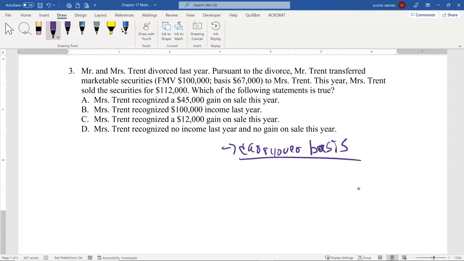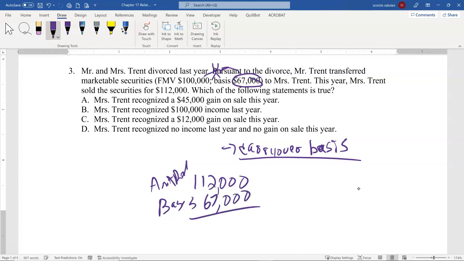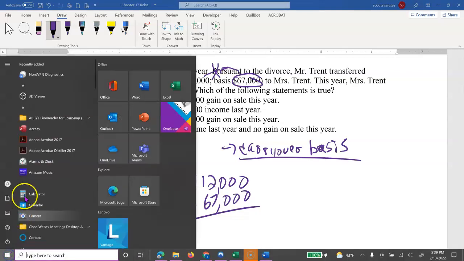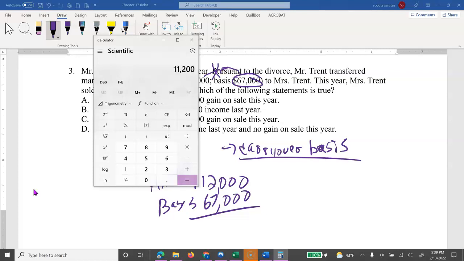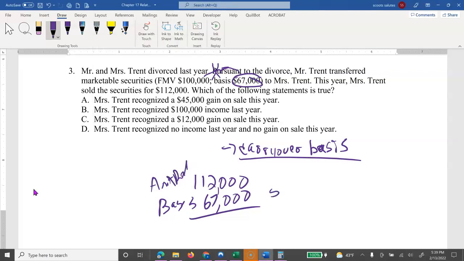Why is that important? So when it went to Mrs. Trent, it stayed at $67,000 as her basis. She didn't get to go up to $100,000. So that means when she sells it here, she has $112,000. That's the amount realized. The basis was $67,000. So if we do the difference, that's the amount of gain that she recognizes. 112 minus 67,000 means there's going to be a gain here of $45,000.